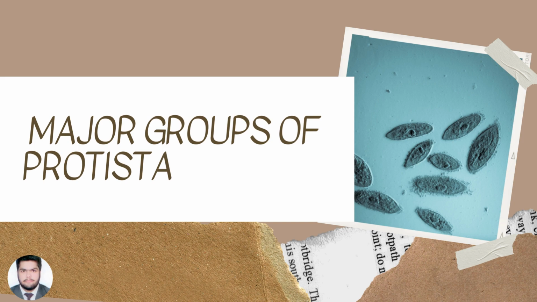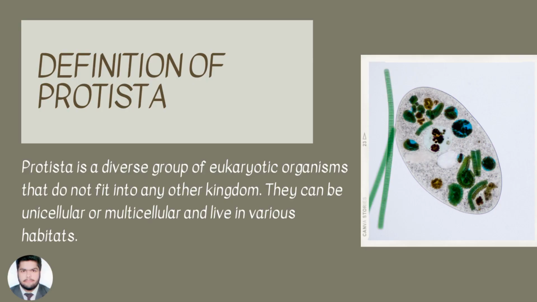Today I will discuss the topic major groups of Protista. Definition of Protista. Protista is a diverse group of eukaryotic organisms that do not fit into any other kingdom. They can be unicellular or multicellular and live in various habitats.